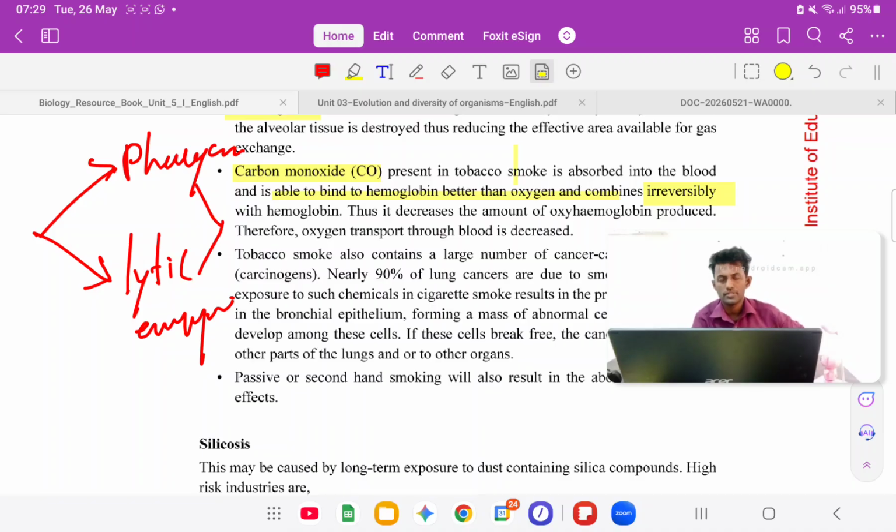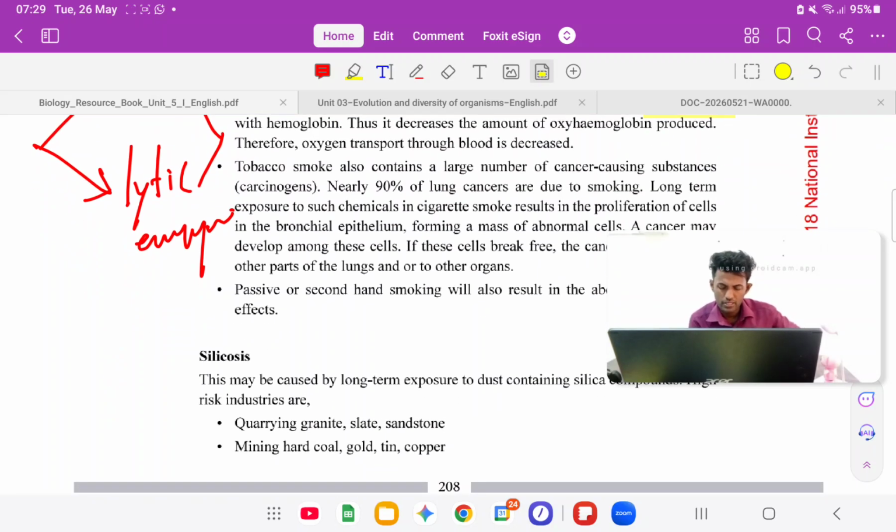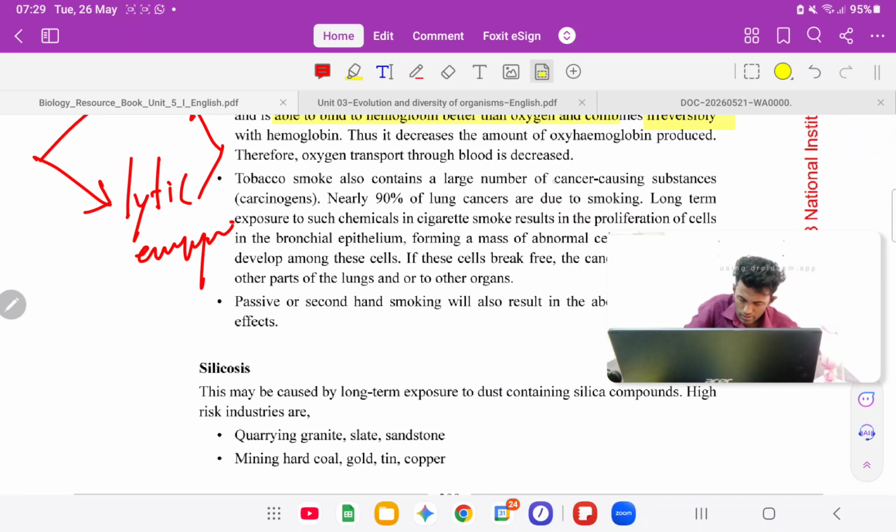So that can happen. Then the last point, tobacco smoke also contains a large number of cancer-causing substances. Cancer-causing substances we call carcinogens. So remember that term. I don't know whether it's included as a point, but the term is important for you. Nearly 90% of lung cancers are due to smoking.